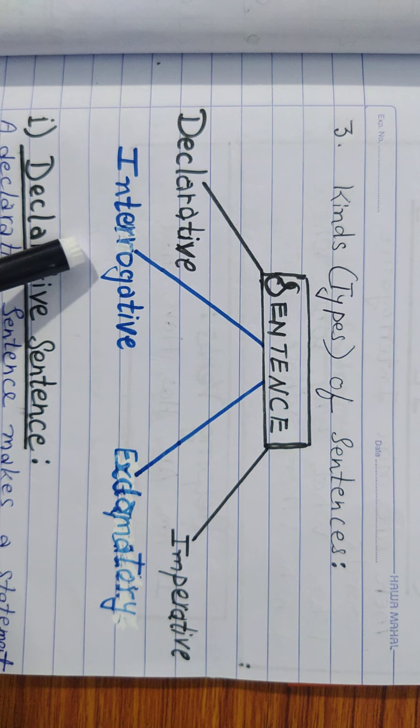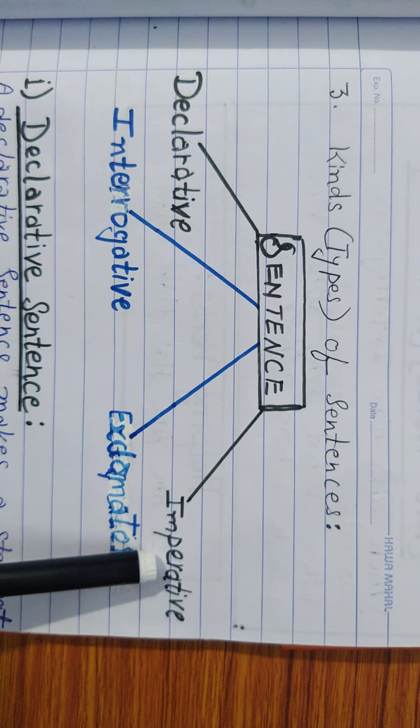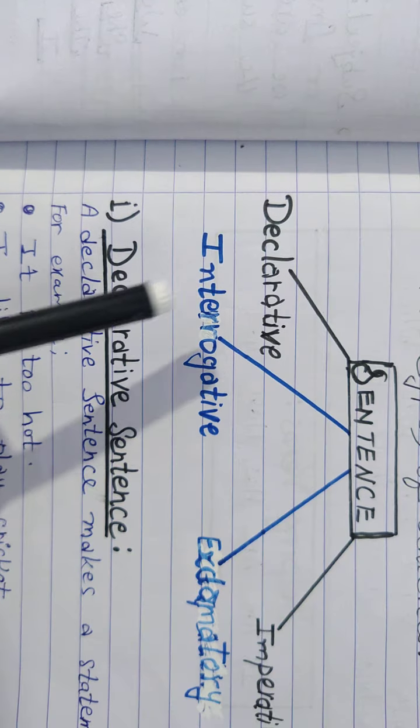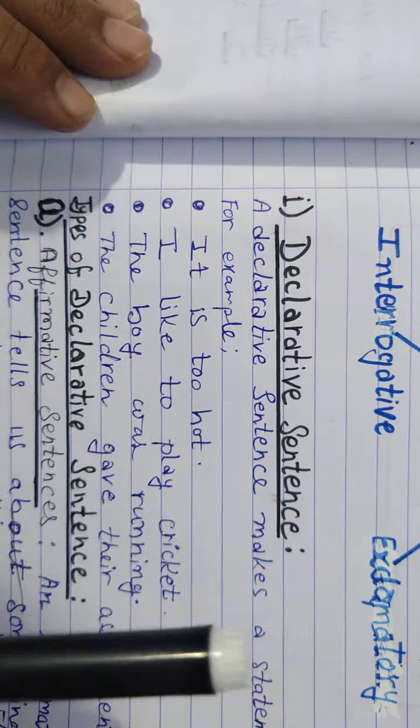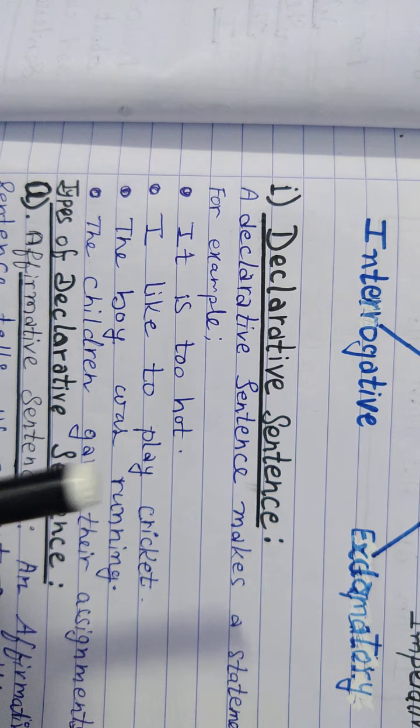We have already completed two types of sentences, declarative and interrogative. There are mainly four types of sentence you can see here: declarative, interrogative, exclamatory and imperative. We had already completed declarative and interrogative yesterday. Declarative sentences are simple statements.